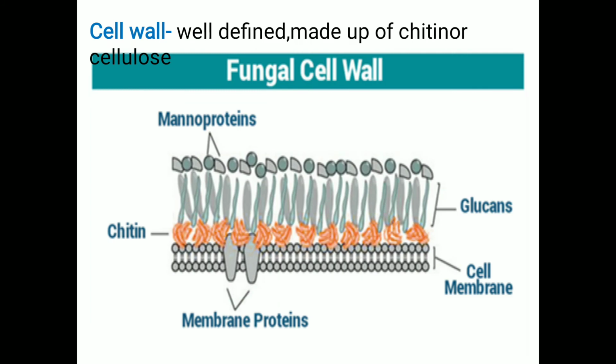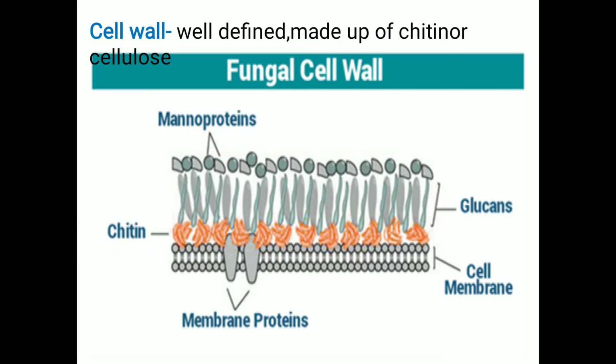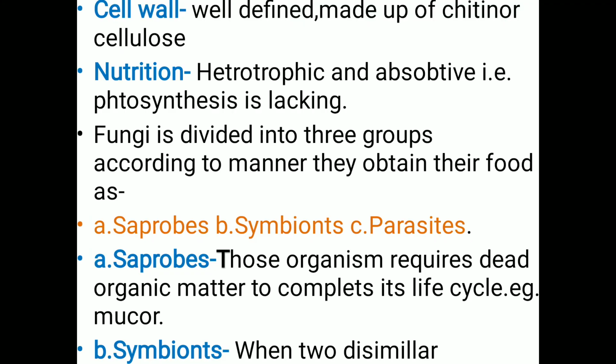Okay, then regarding the cell wall of fungi, the cell wall of fungi is made up of the substance called chitin or cellulose. 90% of the cell wall of fungi is made up of chitin. So chitin is very important, this is asked for your fill in the blanks. Compulsory it is asked for fill in the blanks. The cell wall of fungi is made up of which substance? Chitin or cellulose.